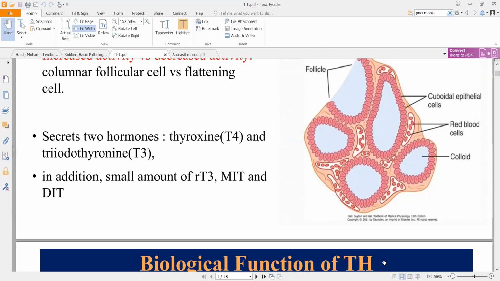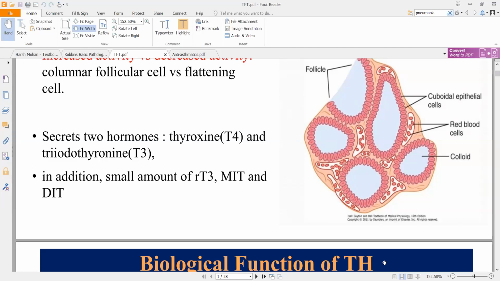Other than this, while circulating and while producing these hormones, some intermediate hormones are also formed. Something called RT3 is reverse triiodothyronine. This is specially formed near tissues where your T3 will start showing its function. MIT and DIT are monoiodothyronine and diiodothyronine. So they have a single iodine molecule and two iodine molecules. That is why monoiodo and diiodo.